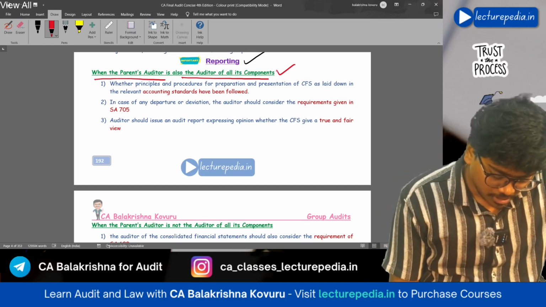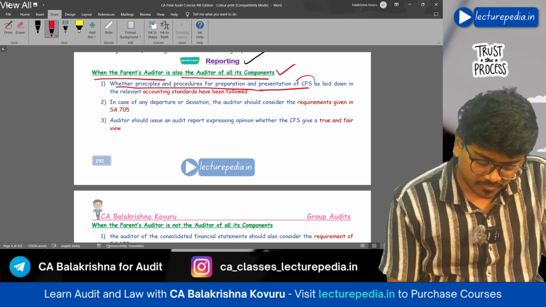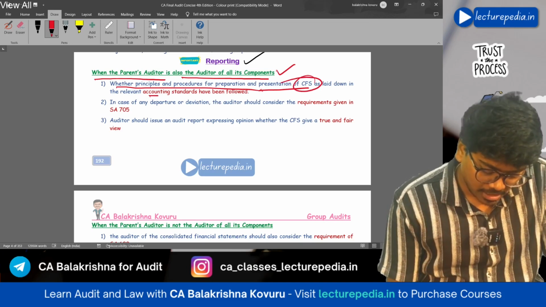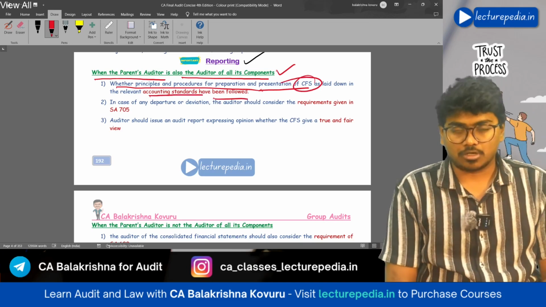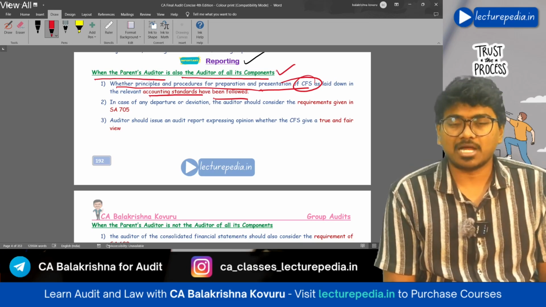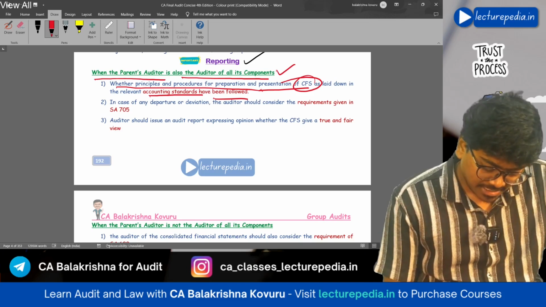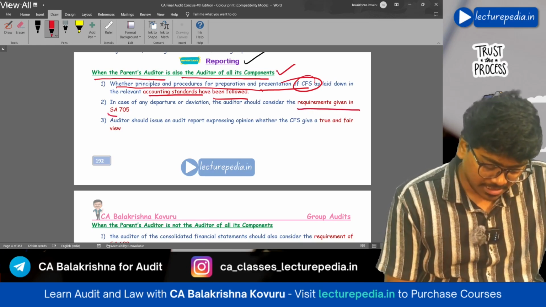First of all, whether the principles and procedures for preparation of CFS laid down in the accounting standards have been followed or not. You need to verify whether the CFS have been prepared as per the applicable financial reporting framework or not, and you should see the requirement as per SA 705.